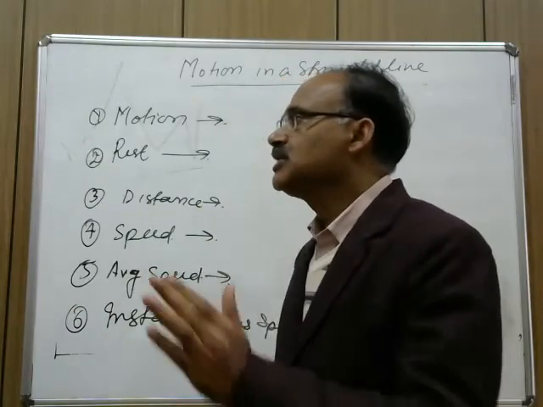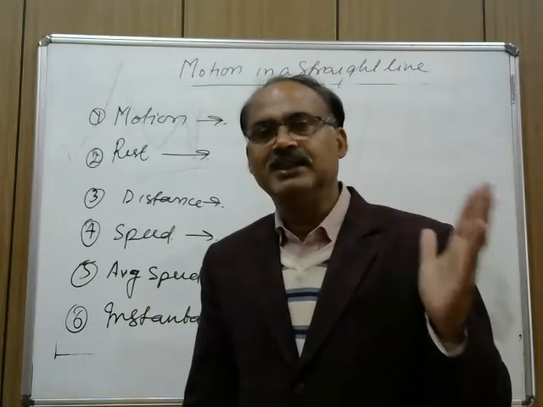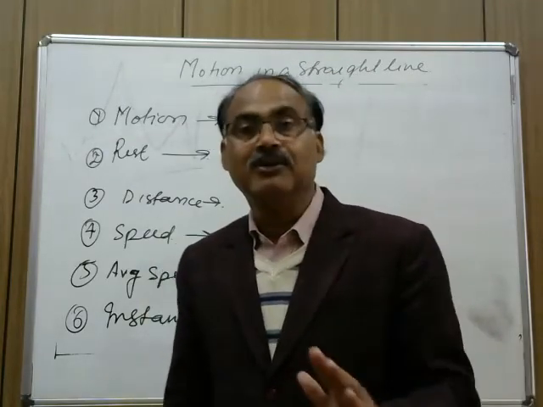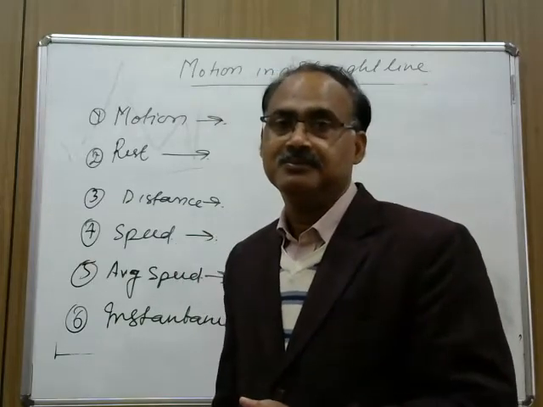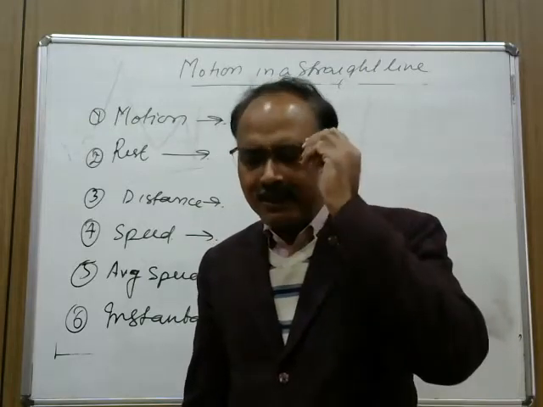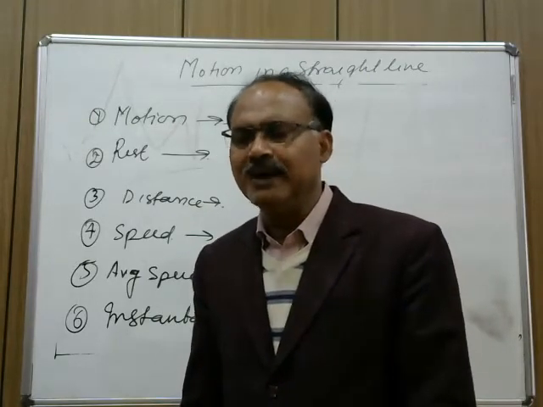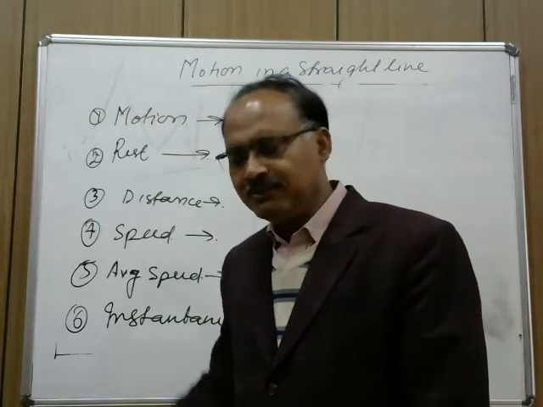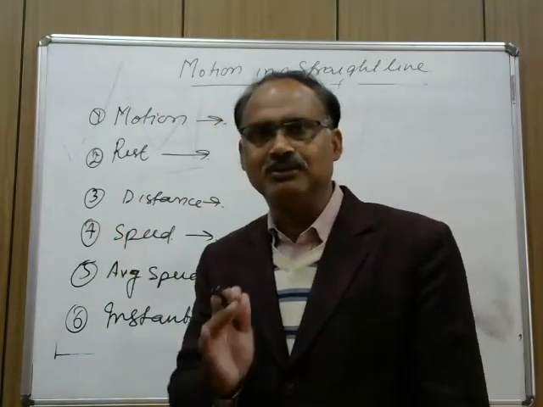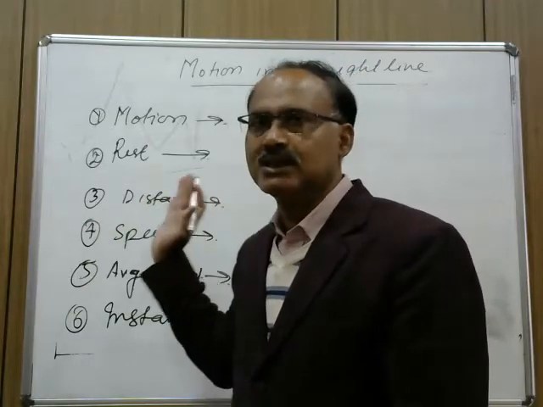Now I am just telling you how to calculate the instantaneous speed, but for that we will need the concept of distance time graph. You have studied the distance time graph in class 9th, and we will also take the section, graphical analysis of motion, in this class also.